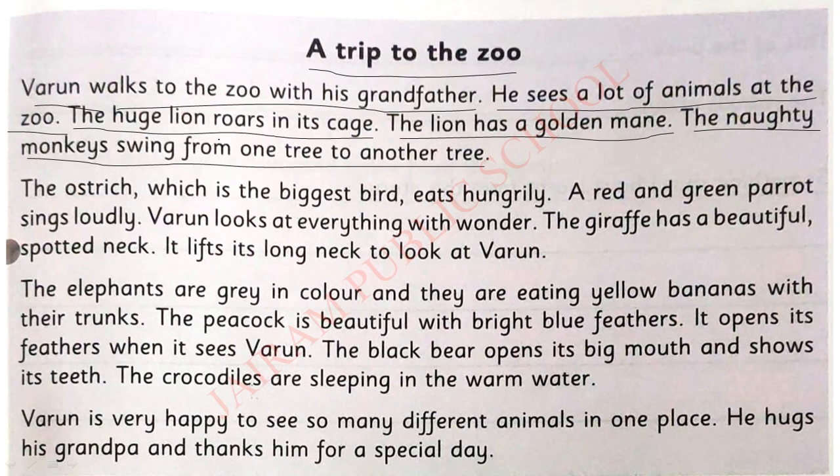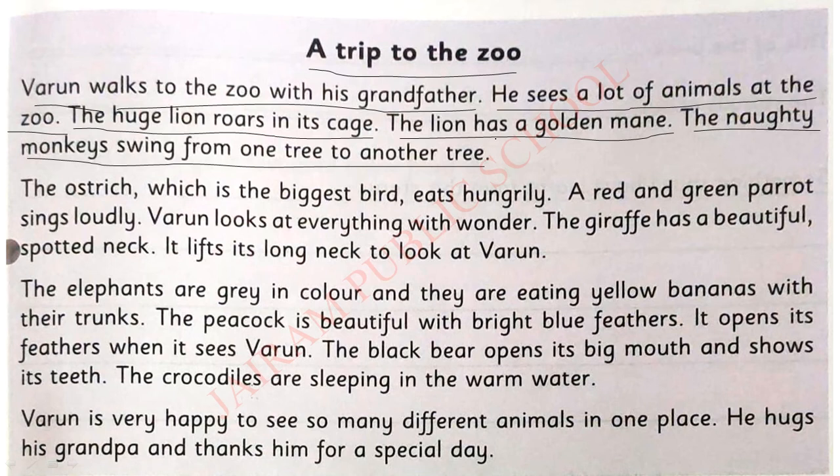The huge lion roars in its cage. First, what is he watching? He is seeing a huge lion that roars in its cage. Roars means making a sound, the lion's sound. How does it give the sound? Roaring. Okay, roaring is the sound of a lion.